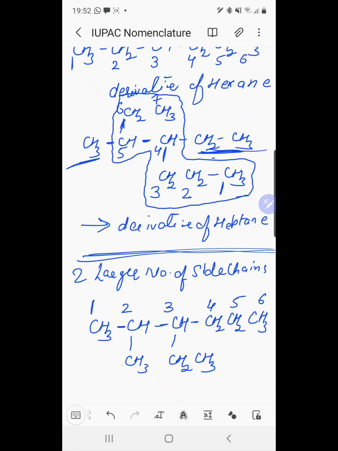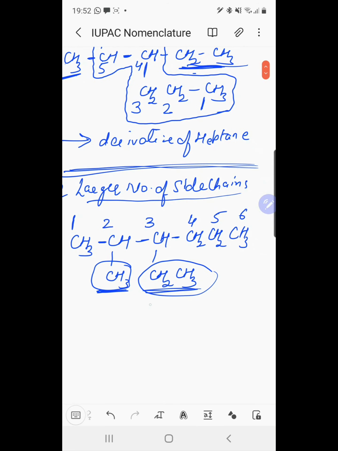Then we have substituents. If we number it this way, we have a substituent at the second position and a substituent at the third position, like this methyl and like this ethyl. In this case we have two substituents, a larger number of side chains. So this is the correct way to do the numbering of this compound.